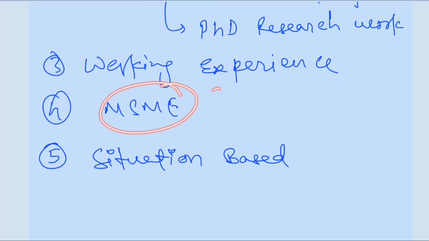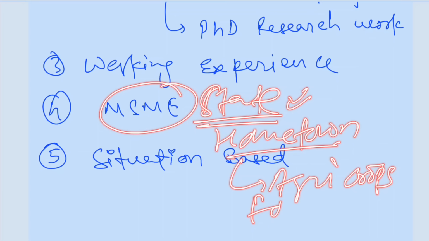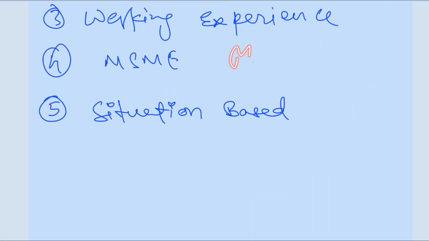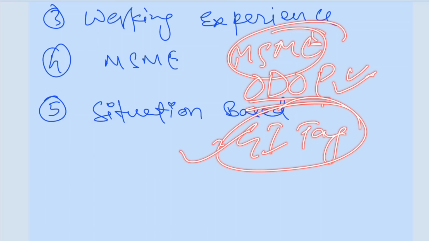Also, if you belong to any state, be prepared with questions from your state or from your hometown. They may ask you what agricultural crops are grown over there, and what the food processing industries in your region are. What problems are they facing? They will also ask you about the MSMEs of your state. They will ask you about the ODOP, one district one product, of your state and your district. And they could also ask about the GI tag, if there is any GI tag product from your district.